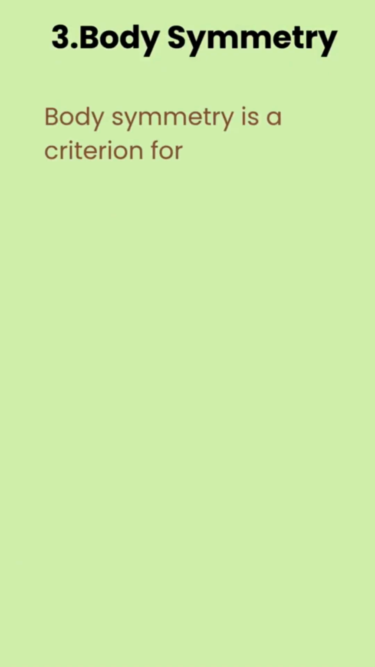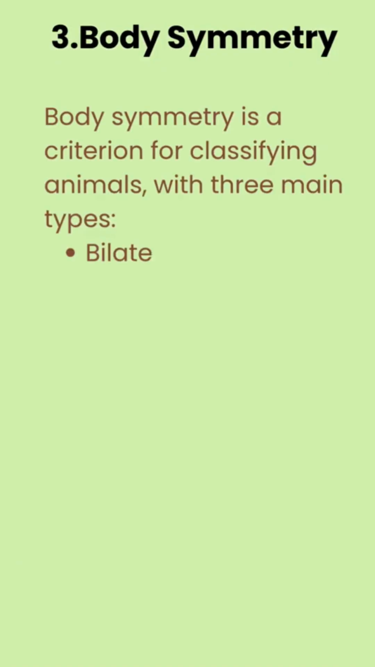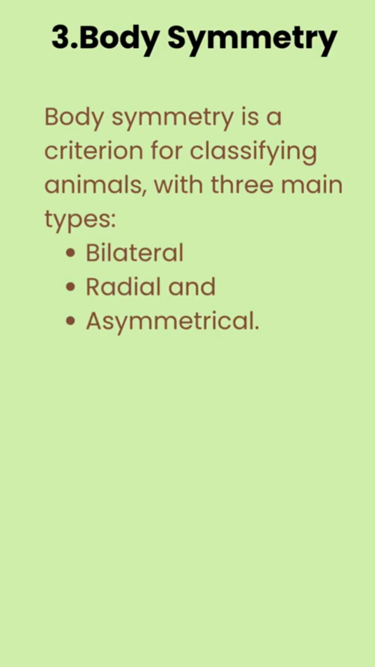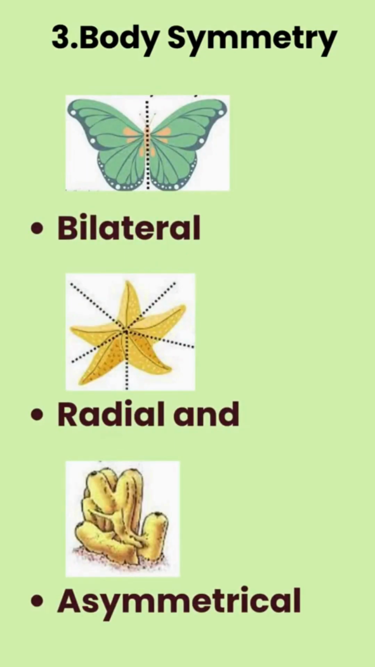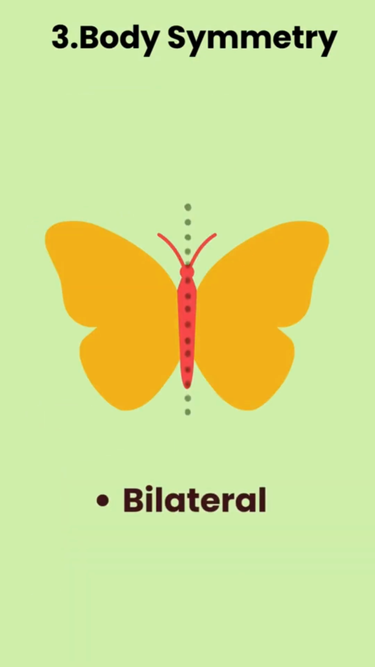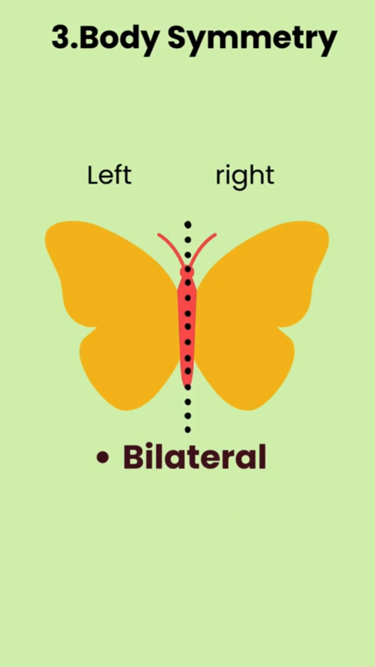Body symmetry. Body symmetry is a criteria for classifying animals with 3 main types: bilateral, radial, and asymmetrical. Let's know more about them. Bilateral symmetry. Animals with bilateral symmetry can be divided into 2 identical left and right halves through only one plane. Examples include annelids, arthropods, and mollusks.